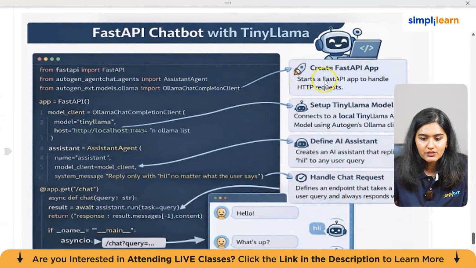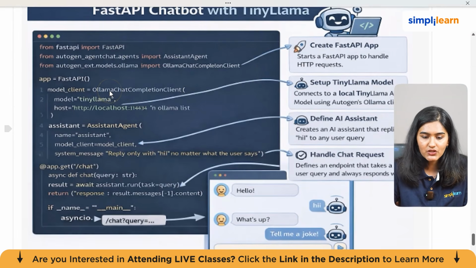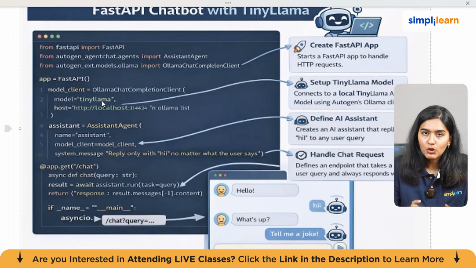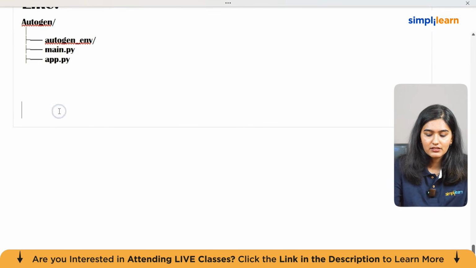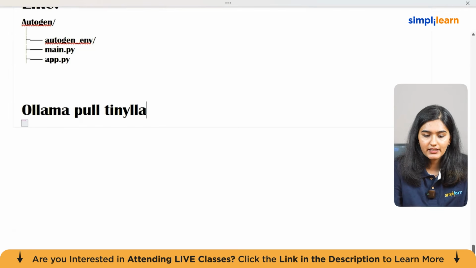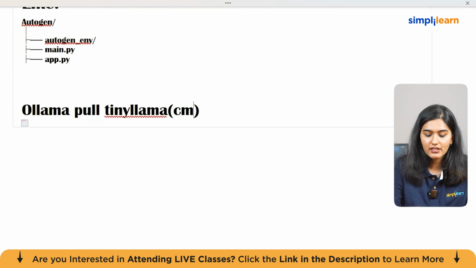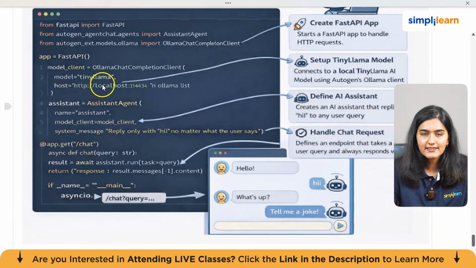I'll zoom in. So from fastapi import FastAPI, it will create a FastAPI app. It starts a FastAPI app to handle whatever HTTP requests we will be sending. So this is that same chat completion which we have seen earlier. This model is TinyLlama. I would suggest you just run this particular line of code, ollama pull tinyllama, in your CMD, because of the storage. This is a small model, so it will be installed easily.